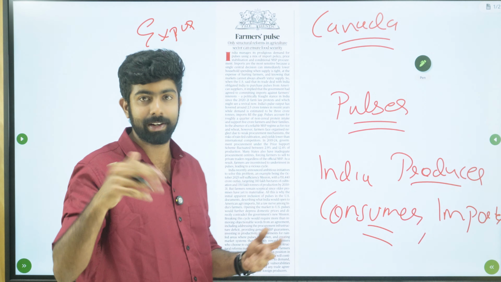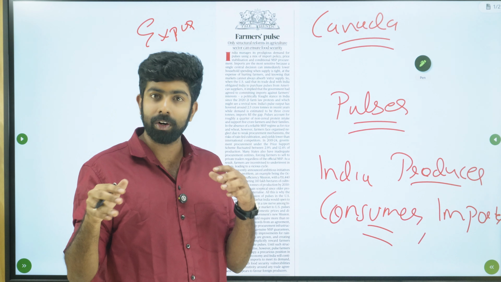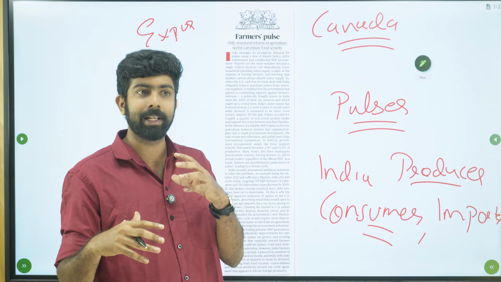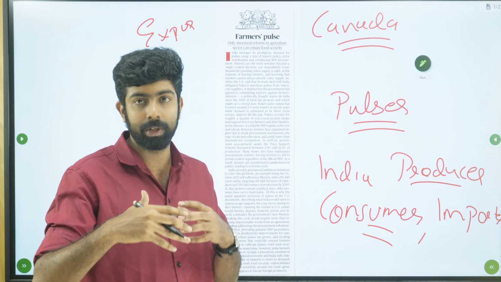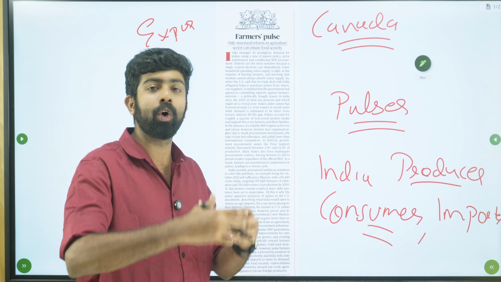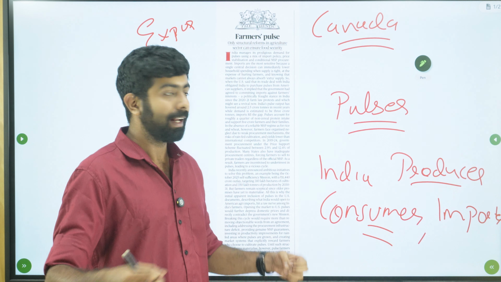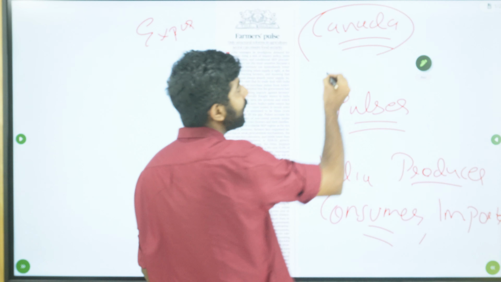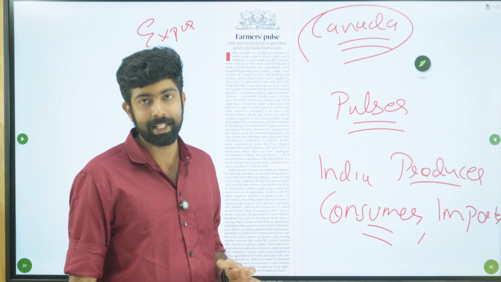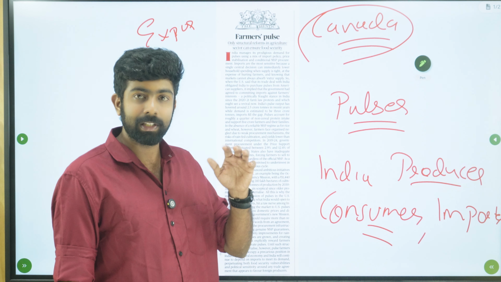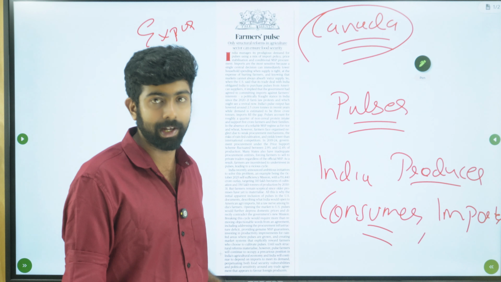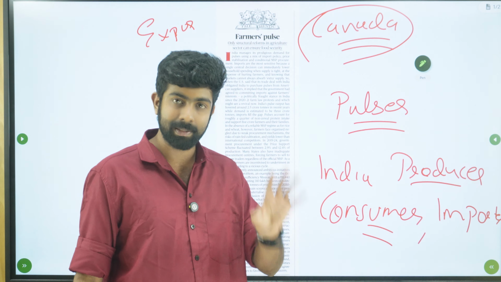Second is actually Australia, Russia and all, but the statistics are not very updated as such. So you can't really expect an aspirant to know clearly who is the second producer, but you need to know which players are dominant. For example, if some other country is given as the largest exporter, then you need to know that that statement is wrong. So the largest producer, largest exporter, those kind of things you need to keep in mind when you're studying a crop. It's useful for prelims.